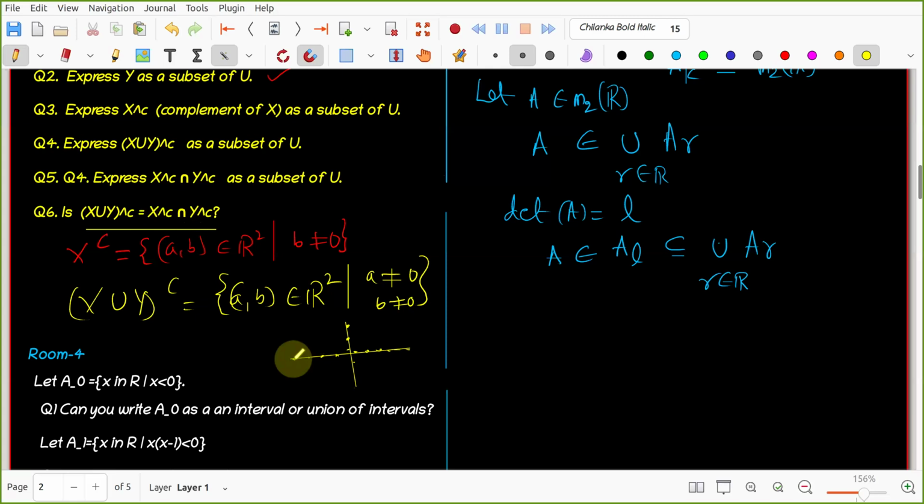So x complement मतलब x axis के अलावा सारी की सारी. Y complement means y axis के अलावा सारी की सारी. Intersection क्या होगा? ये x union y का कॉम्प्लीमेंट के इक्वल होगा. So you are telling they are all equal. Okay? Yeah. Yes, sir. Right.